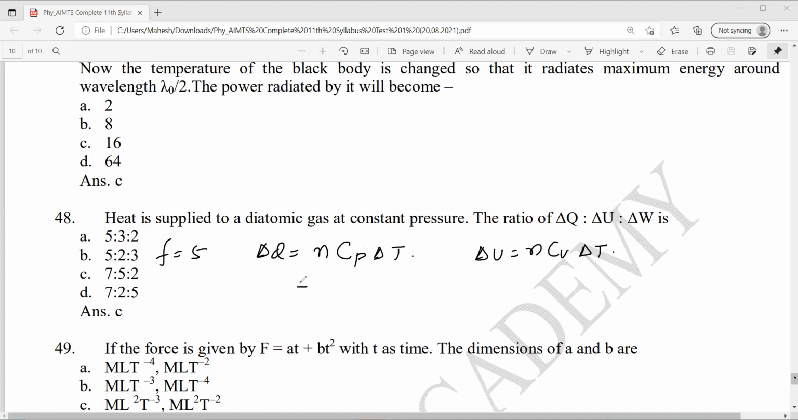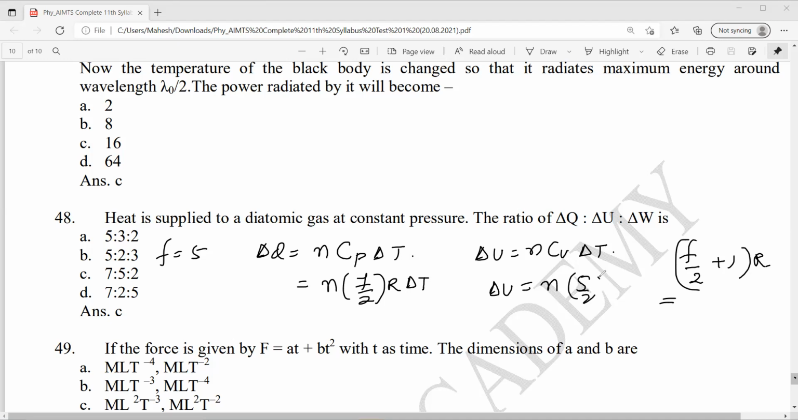So Cp is how much? F by 2 plus 1, times R. That means 5 by 2 plus 1, that means 7 by 2 R. So delta Q is n into 7 by 2 R delta T. This becomes delta U equal to n into 5 by 2 R delta T. Delta T and R will cancel. This becomes 7:5. Option C is correct.